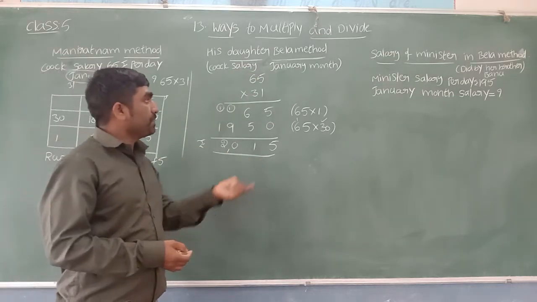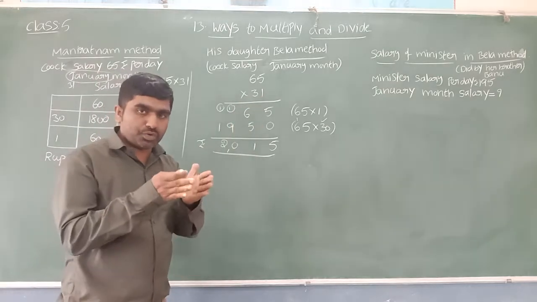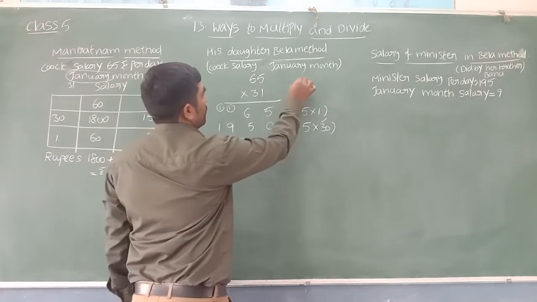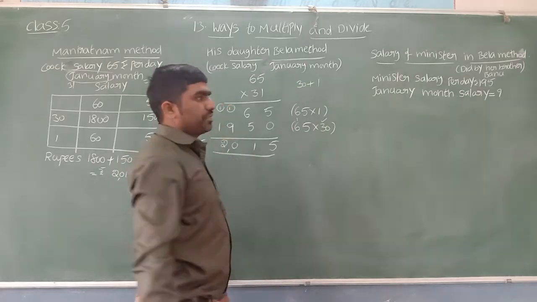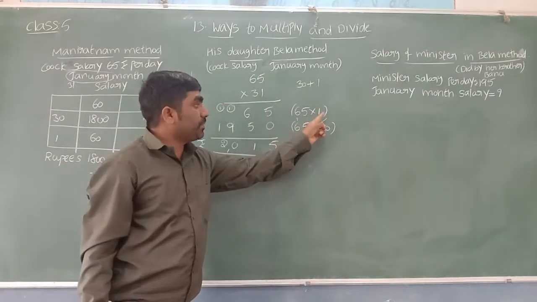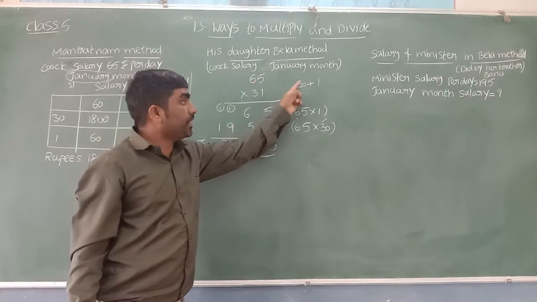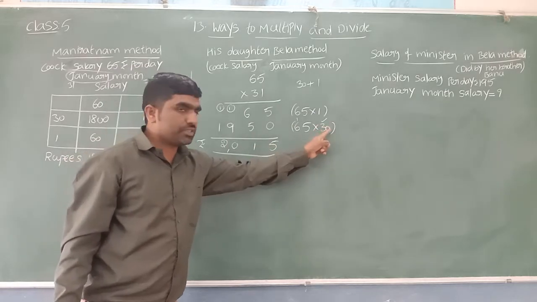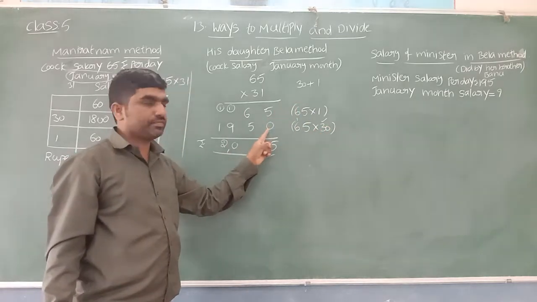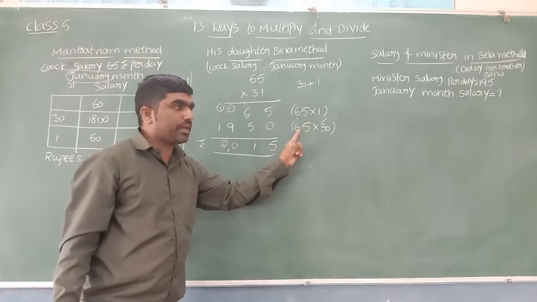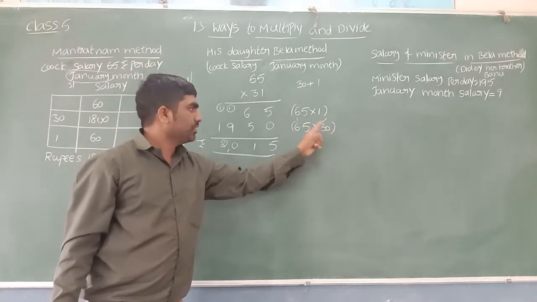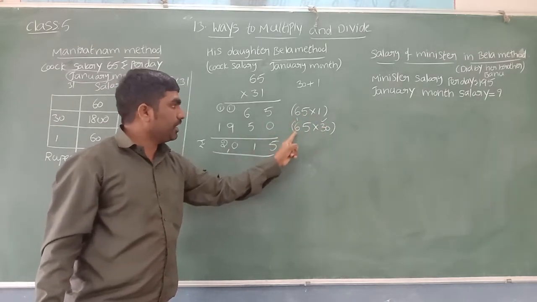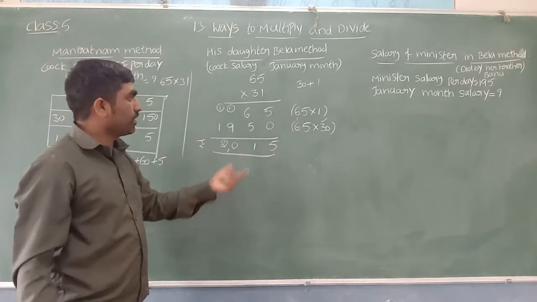How did she do it? Only the second number she split into two parts. 31 she split like 30 plus 1. First 65 she multiplied by 1. Again 65 she multiplied by 30. 1 into 5, 5. 1 into 6, 6. Again here we have 0, so first place you can keep 0. And the remaining 65 can multiply only with 3 now. No need of 0, you keep it here already. So 3 5 is 15, 5 and 1 carry. 3 6 is 18. 18 plus 1, 19. So I got like this.